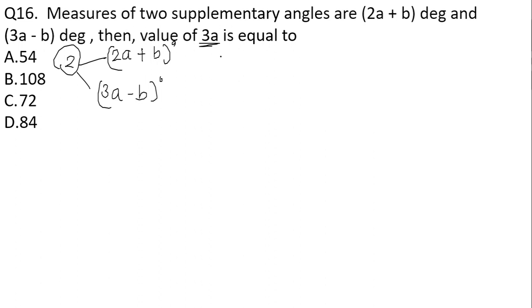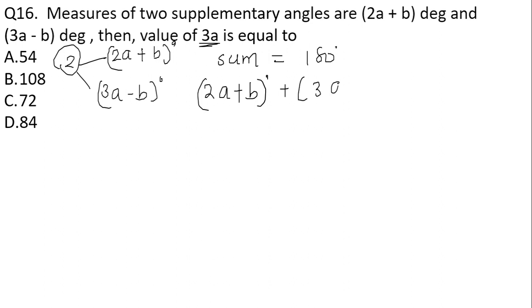Okay, now we know one thing, that the sum of two supplementary angles is equal to 180 degrees. So one supplementary angle is 2a plus b degrees, and the other one is 3a minus b degrees. If I add both of these angles, I'll get 180 degrees. So this will give me 2a plus 3a as 5a, plus b minus b is going to cancel out over here. So this will give me 180 degrees.